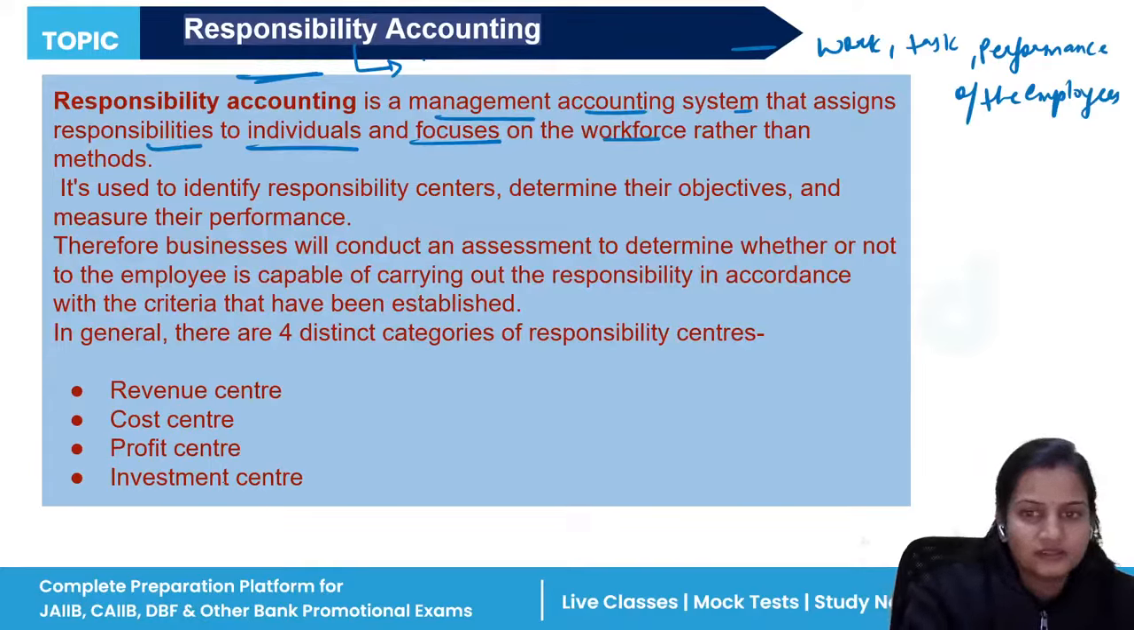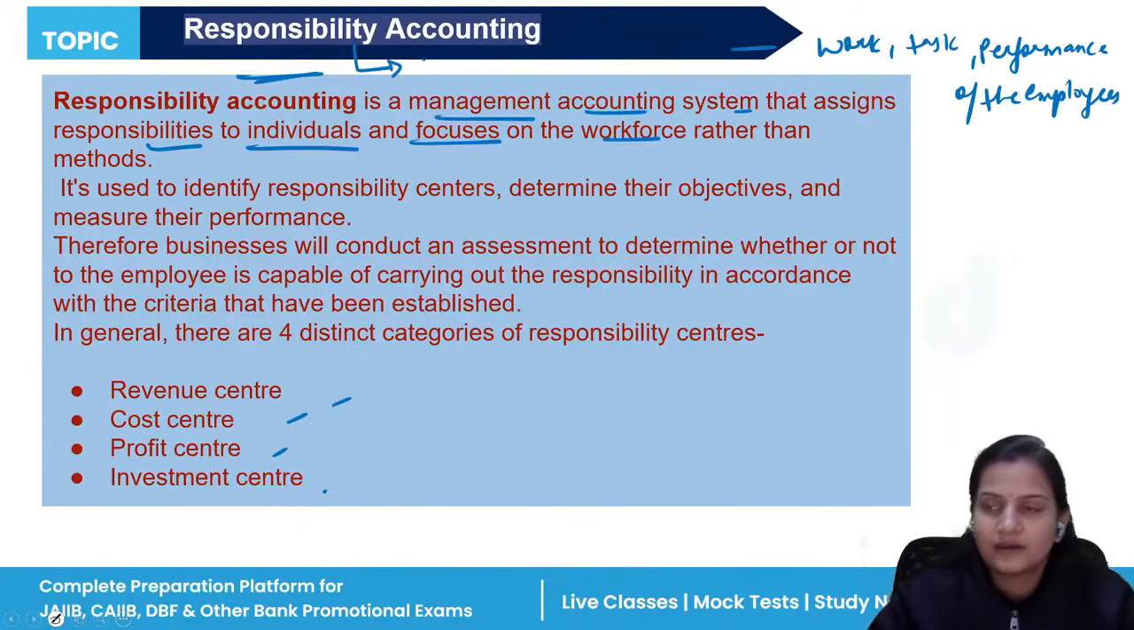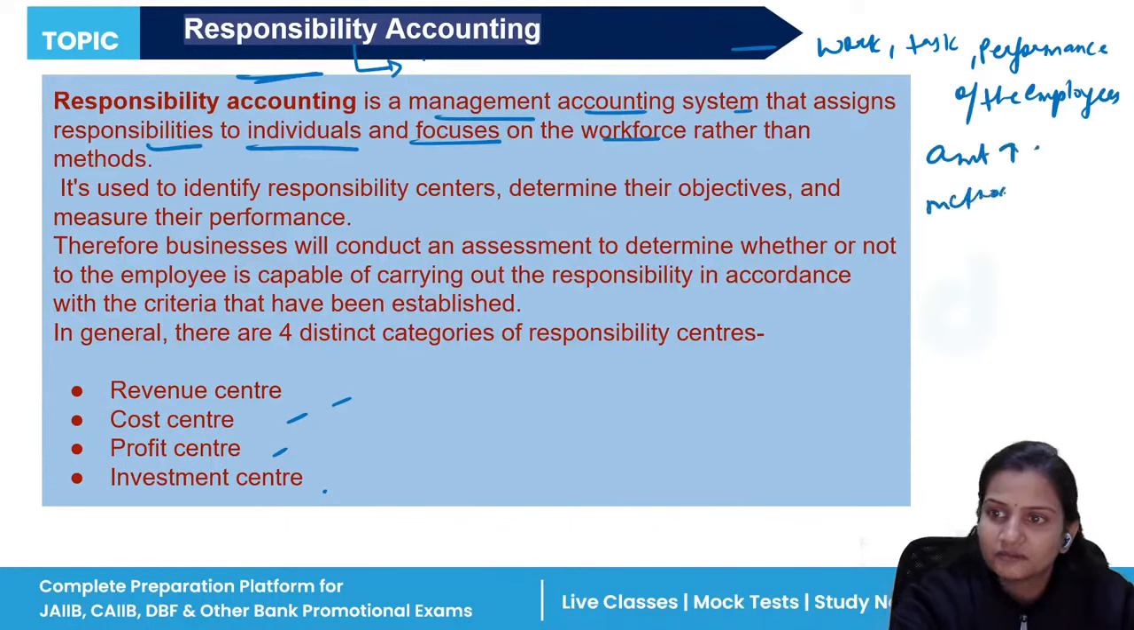We have four centers for this: revenue, cost, profit, and investment center. So the business will do a proper assessment. They have different assessment centers where they keep an employee in a real-life situation and ask them to perform, to see how they react in such cases. So basically the amount of work matters more than the method of the work.